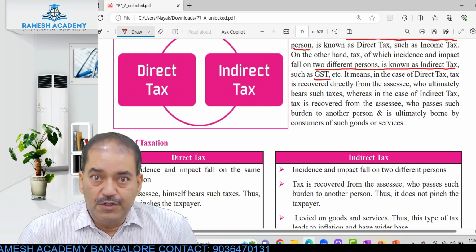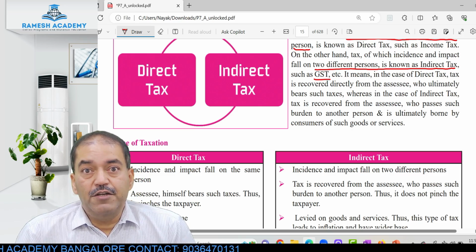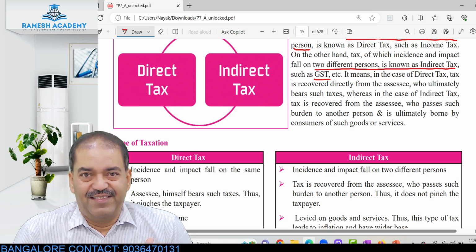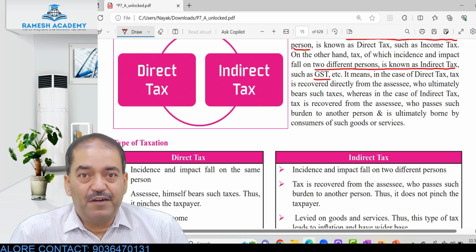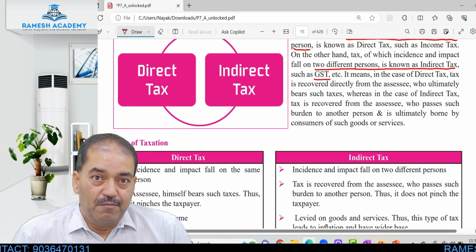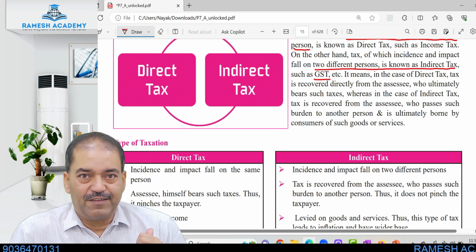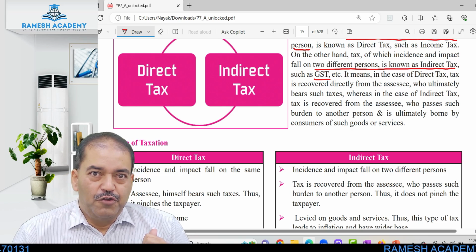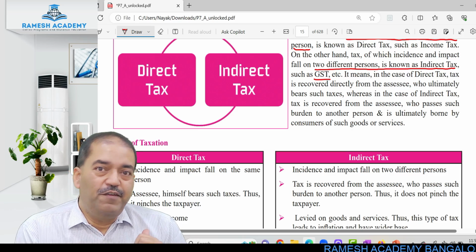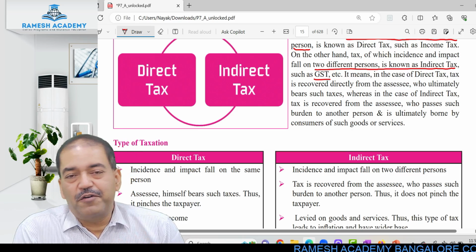He is charged with the GST, but he will recover that GST from his customer who buys that butter from him. Correct? He is not ultimately paying the tax. The final consumer who buys the butter from him is going to pay the tax. So, though the shopkeeper pays GST initially, he will recover it from his customer who buys the product from him.